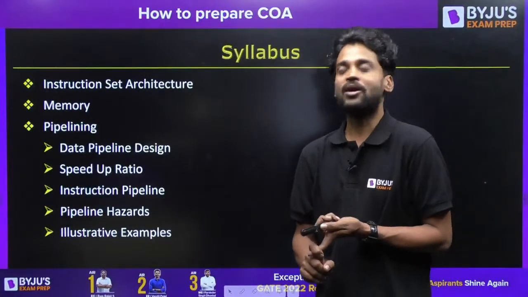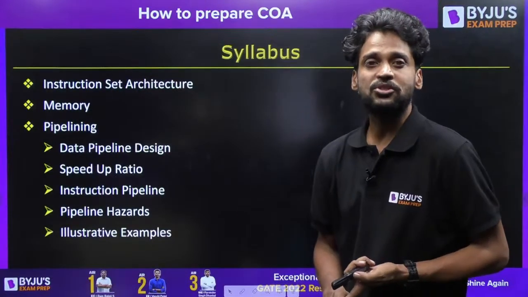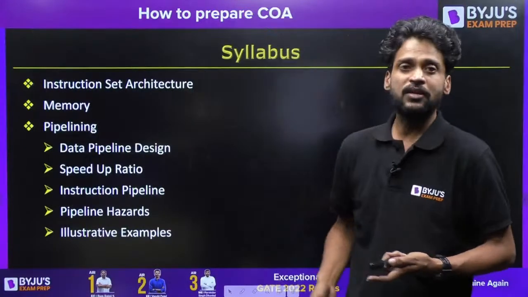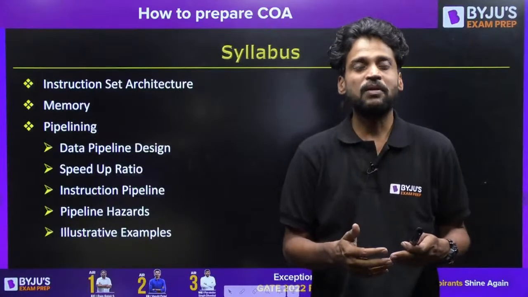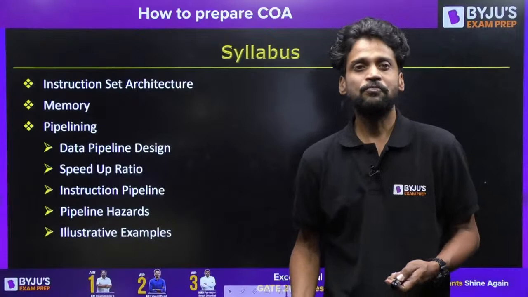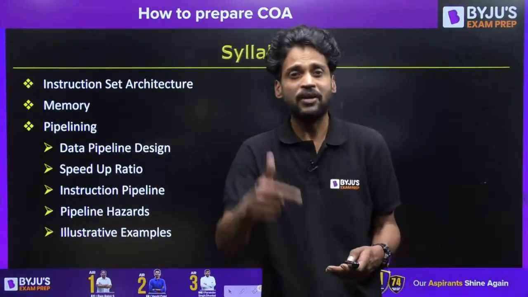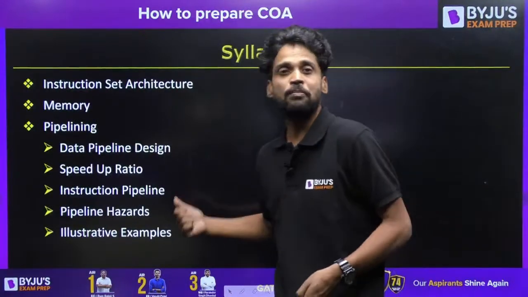But for that, we need to understand the different pipelining techniques, the different pipelining strategies. There are several pipelining strategies. The first is the data pipeline. The second one is the instruction pipeline. How do the data pipeline and instruction pipeline together improve the performance? What is the speed up ratio that is being gained when you compare it with a corresponding non-pipeline system? We're going to understand that in the pipeline.